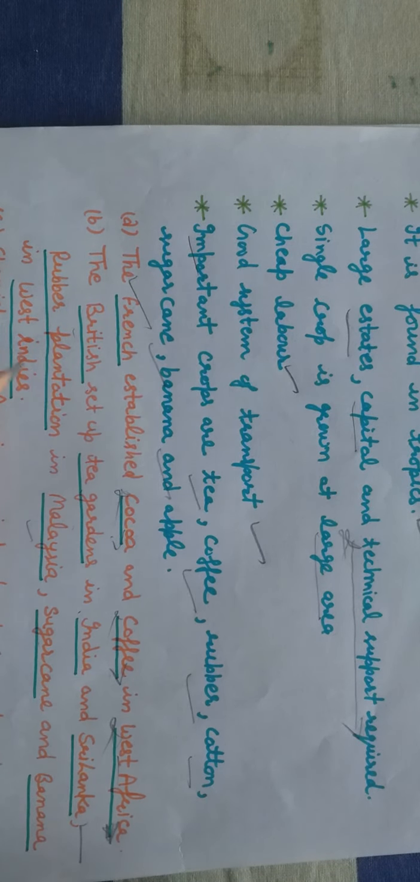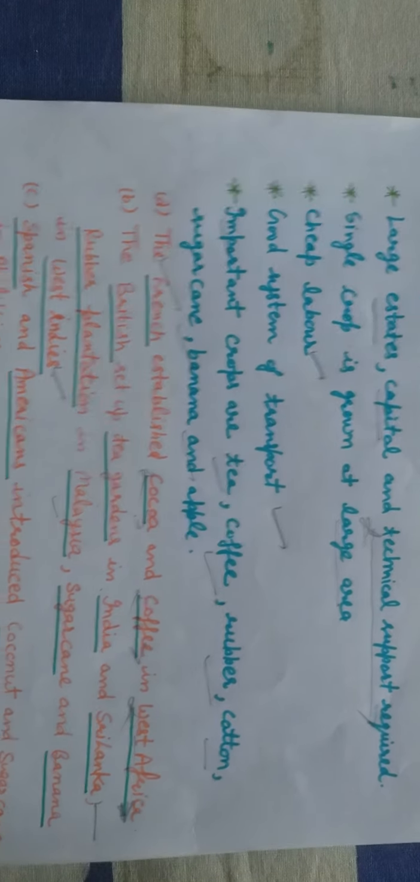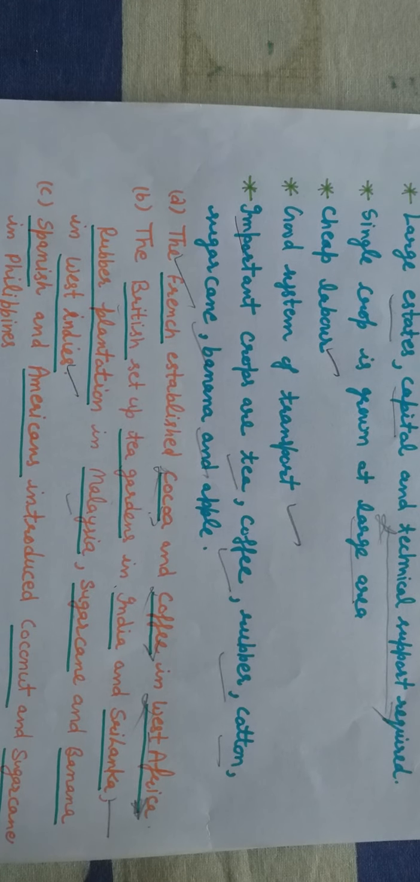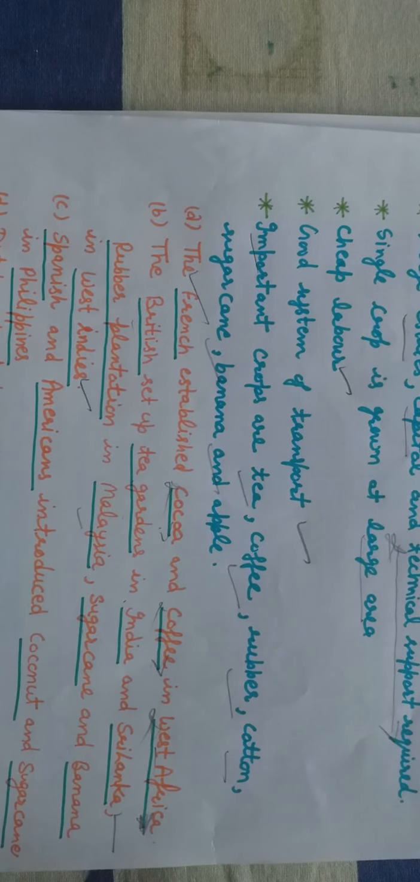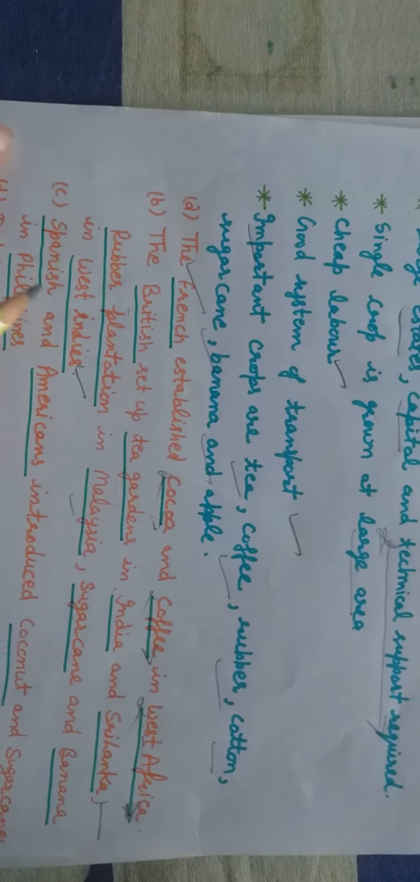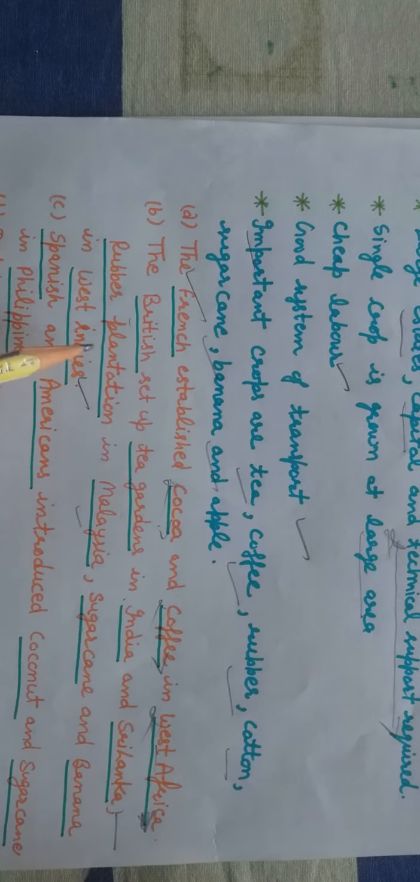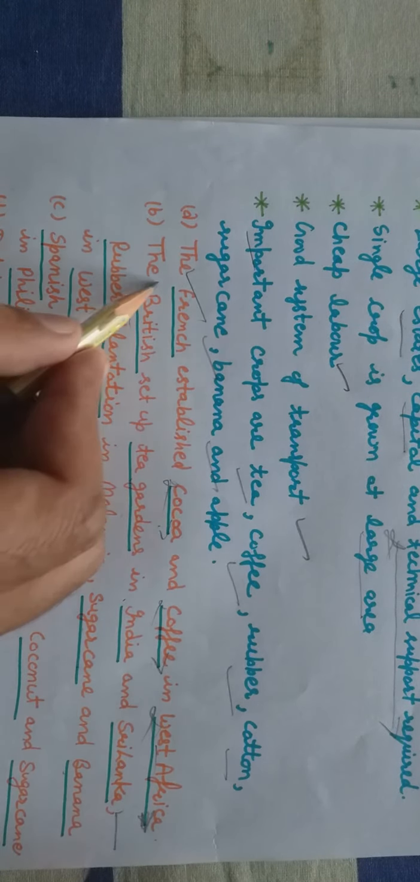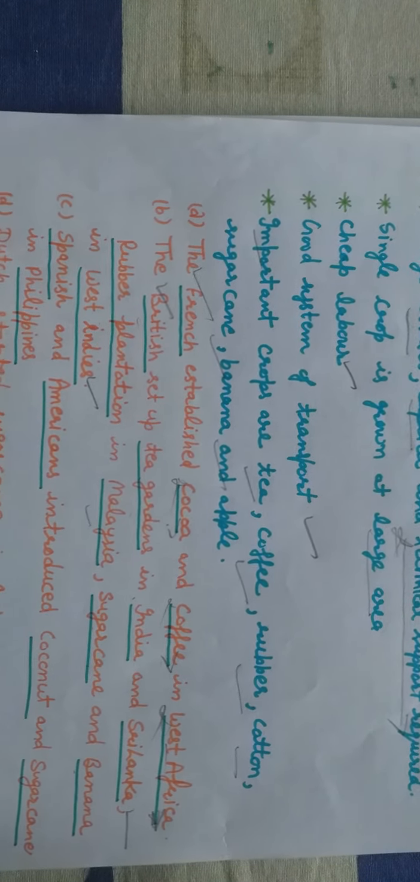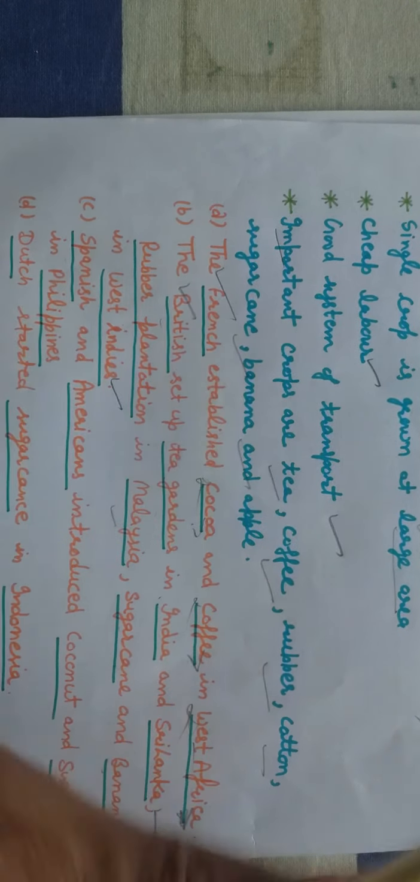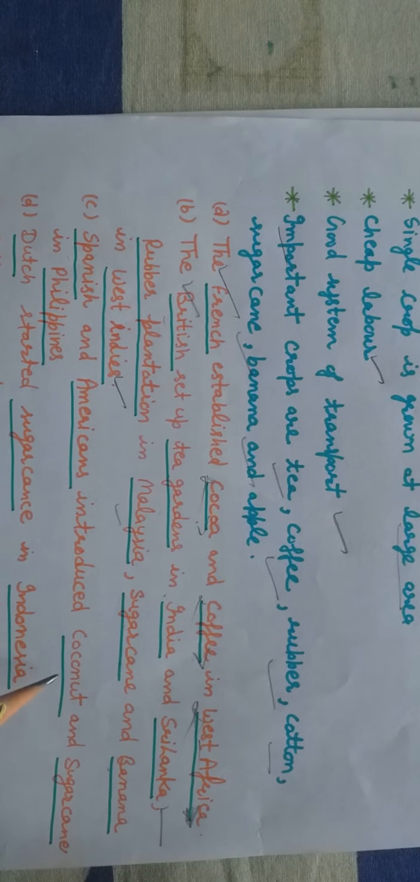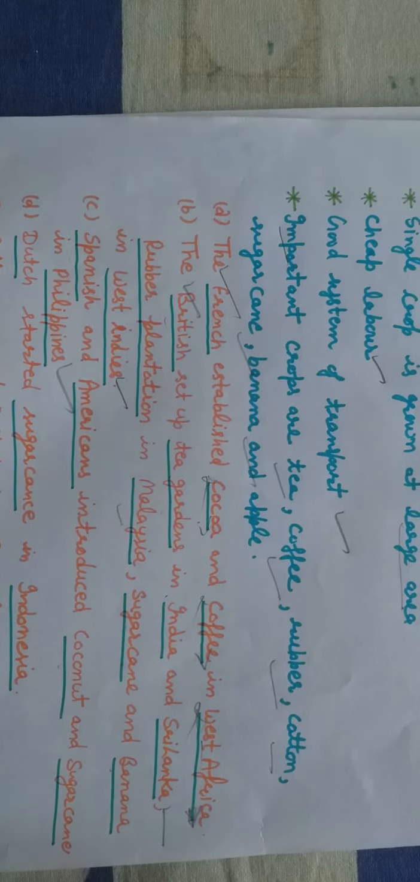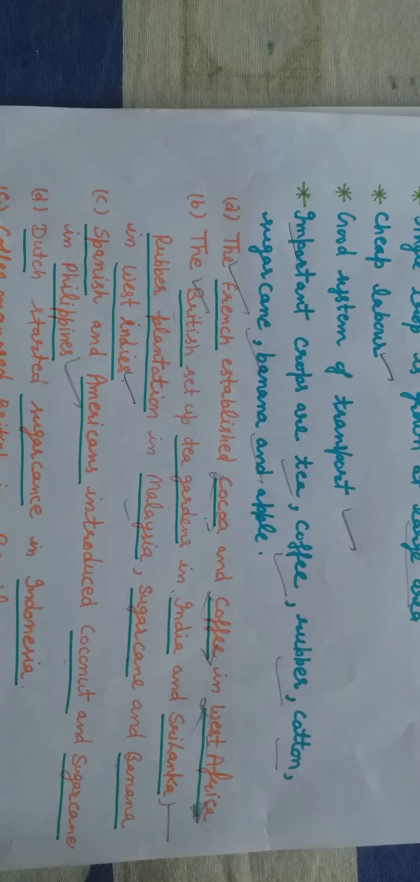Sugarcane and banana in the West Indies. The West Indies is a group of some islands near the USA. You know this very well. Jamaica, Trinidad, Tobago are part of the West Indies. So rubber plantation in Malaysia, and sugarcane and banana in the West Indies, who introduced this? The British introduced it. The Spanish and Americans introduced coconut and sugarcane in the Philippines.